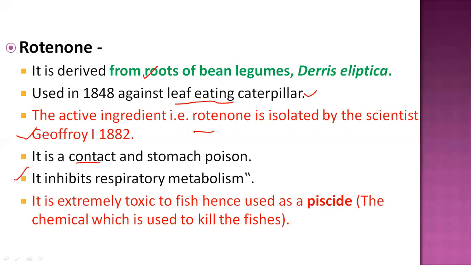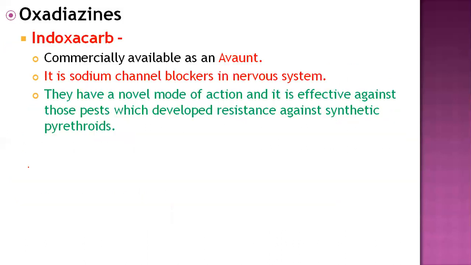So that's why it is very important as a pesticide against different insects, and it is extremely toxic to fish. Hence it is used as a pesticide, and it is the chemical used to kill fishes. That's why this is a rotenone compound generally used. Okay, now the next one, oxadiazines.